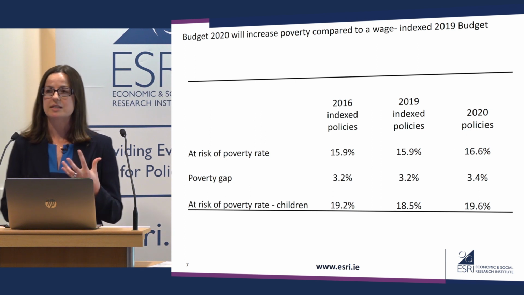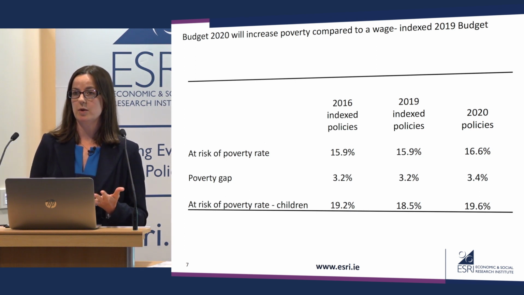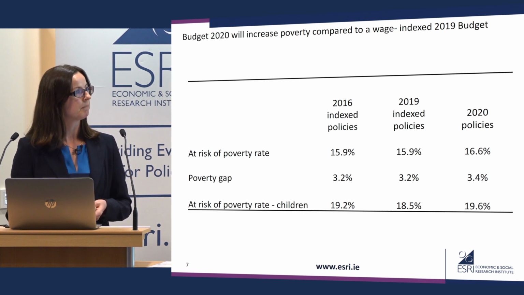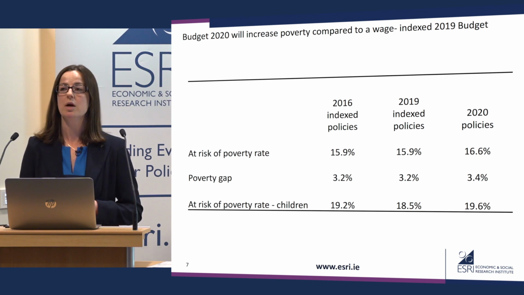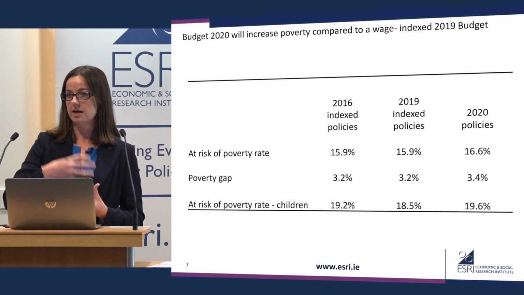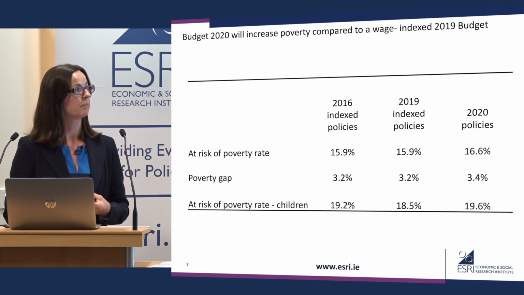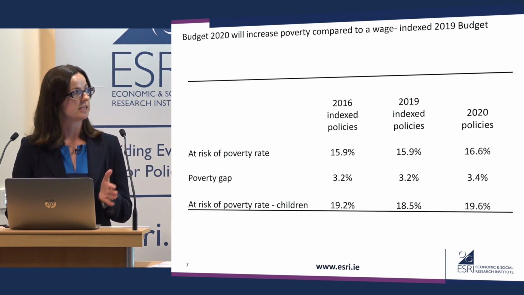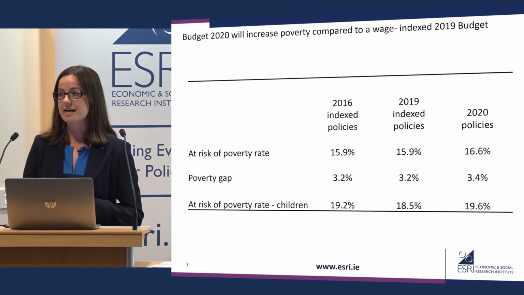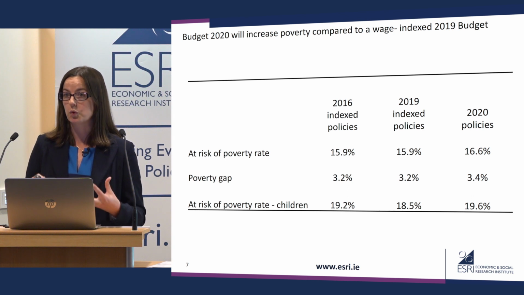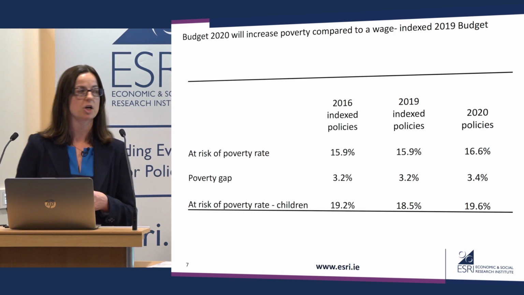And then what if we look at the expected impact of Budget 2020 on poverty rates? So here you're seeing our forecast for poverty in 2020 compared to what poverty would be if we had an index 2019 budget or an index 2016 budget. So you can see between the 2019 and 2020 policies, we see an increase in the at-risk of poverty rate, which is essentially the proportion of households who can be considered poor in disposable income terms.